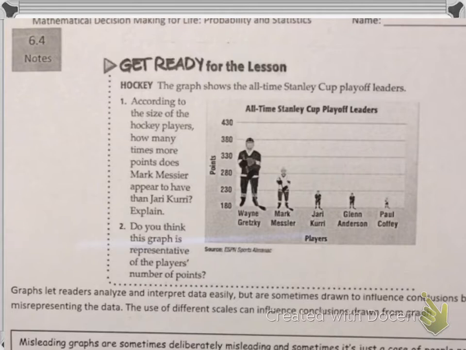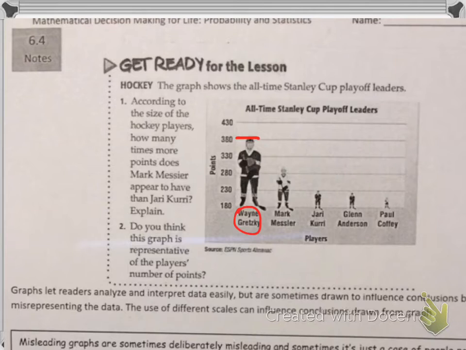So here's this example right here that's talking about the hockey players, and I just want to look at the graph for a minute before we even read anything about it. Notice that this is the all-time Stanley Cup playoff leaders, and Wayne Gretzky is the all-time leader at 380 points.